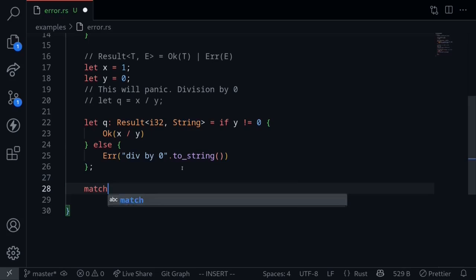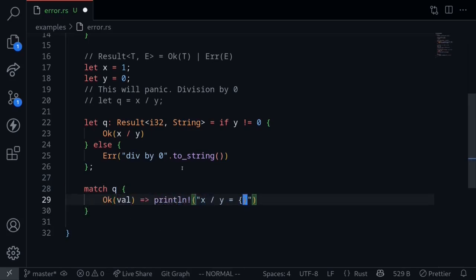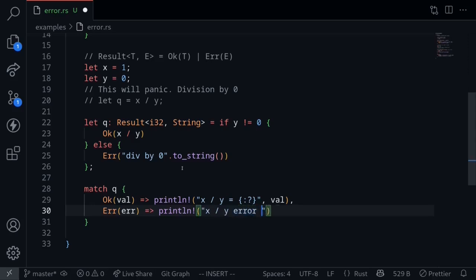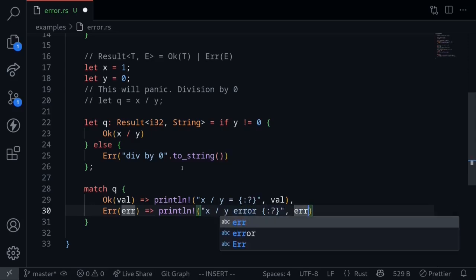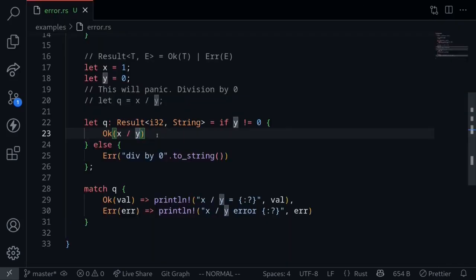Now, once we have this variable called q, we can use pattern matching to see what the value is. The two possible cases are Ok and Err. In the case of Ok, the result of x divided by y will be stored. In the case of an error, there will be an error string. Let's also print this out. Execute the code. Since y is equal to 0, we get the error message div by 0. This is an example of how we use the Result type to turn a program that panics into a program that returns a result, and the program no longer panics.